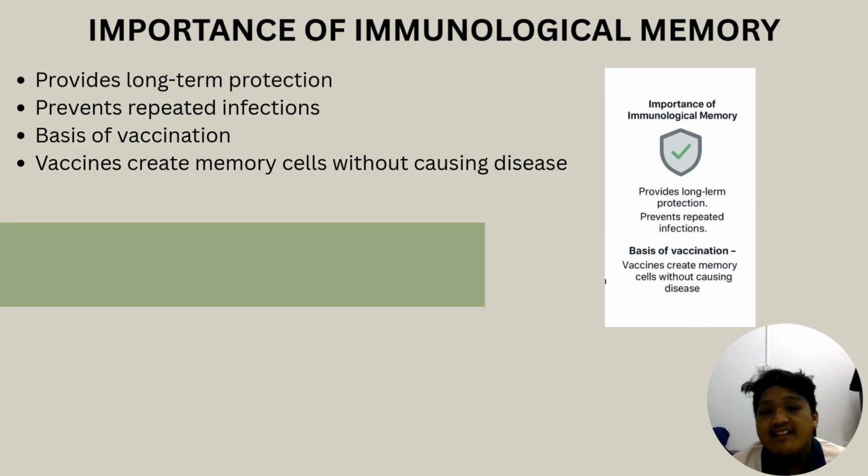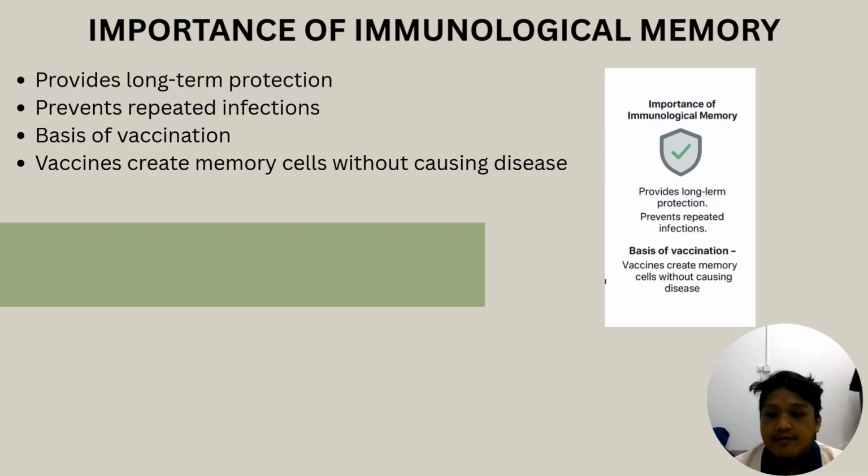So why is immunological memory important for our body? For one, it provides long-term protection because we will get exposed to many pathogens and many antigens. So once we are re-exposed to the same pathogen or antigen, the body will already know and already have prepared itself with antibodies and memory cells.